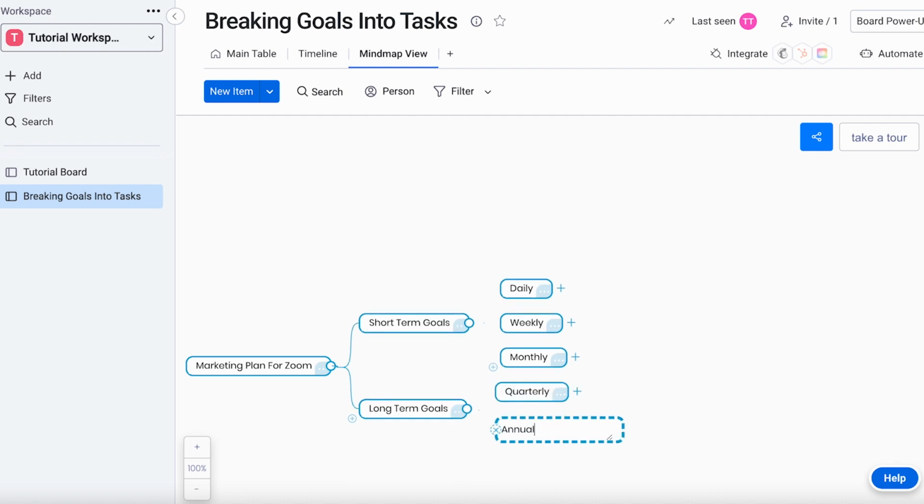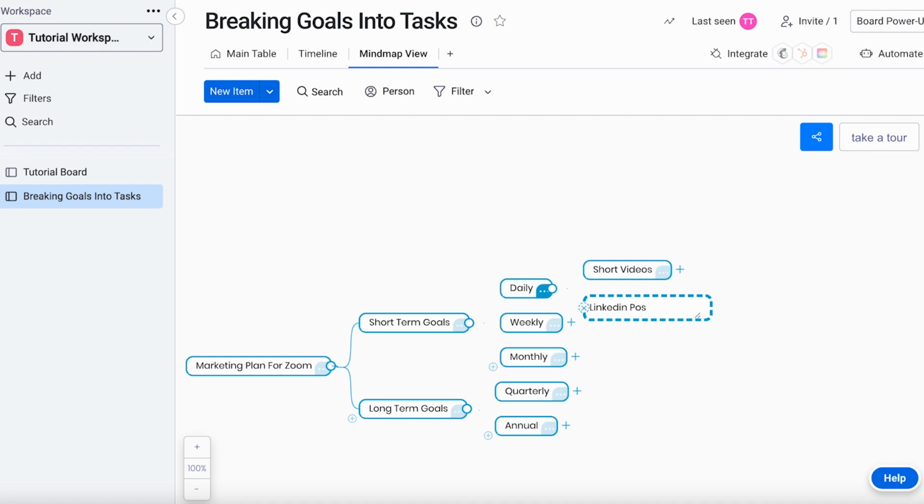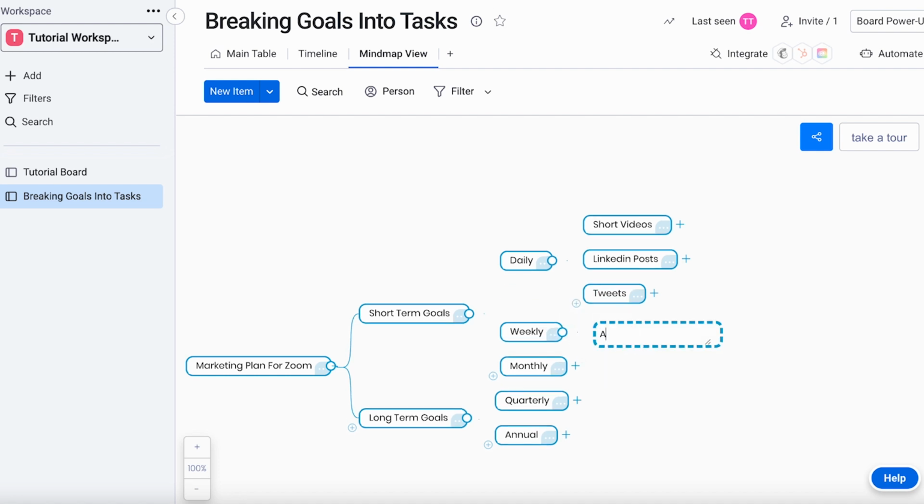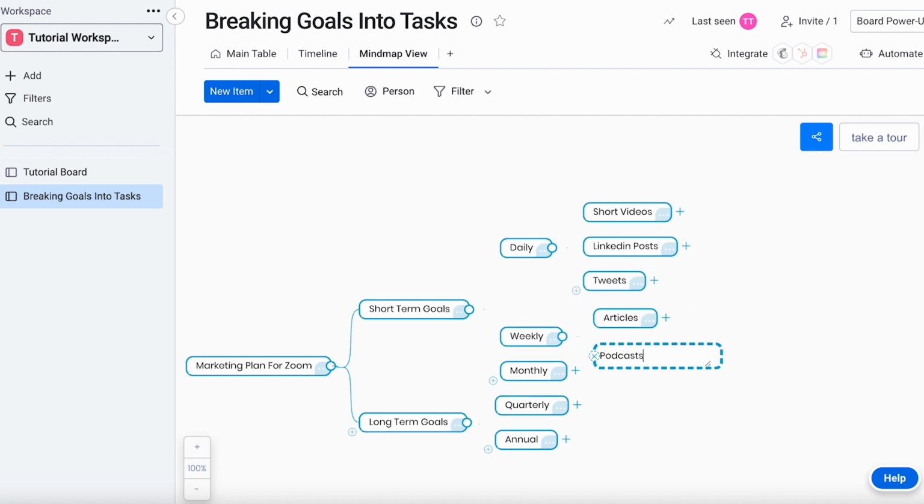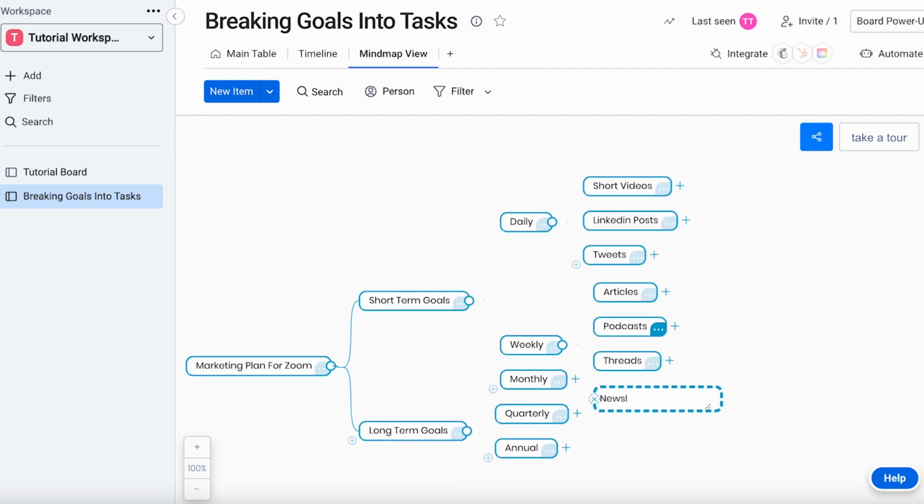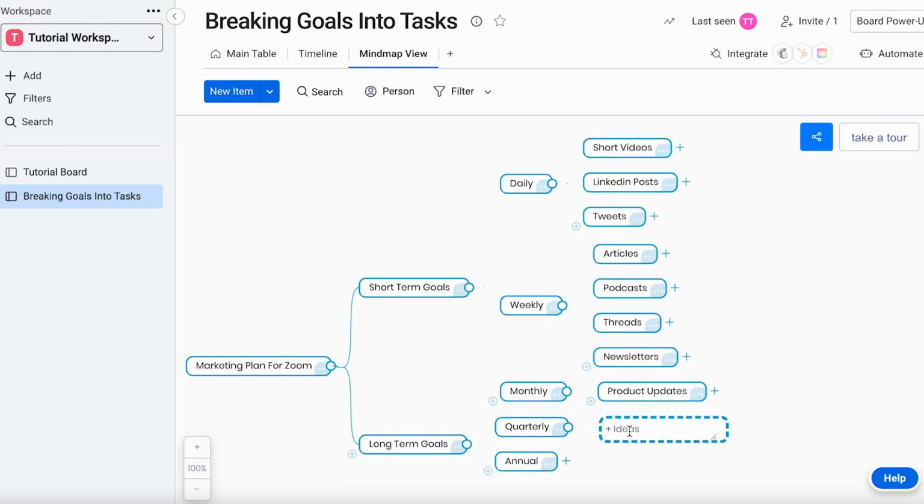Once you've categorized your goals according to a timeline, you can break them down further by the type of content you post. You can post daily short videos, LinkedIn posts, and tweets. Weekly content pieces like articles, podcasts, Twitter threads, and newsletters. You can also create monthly product updates, quarterly case studies, and yearly industry reports.